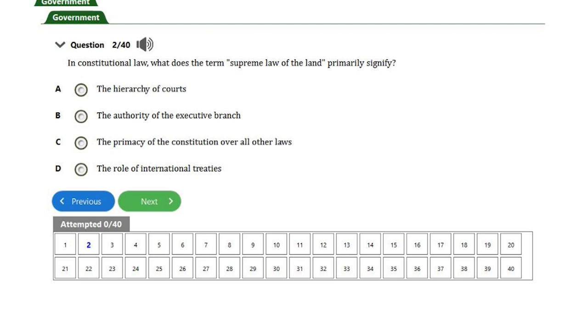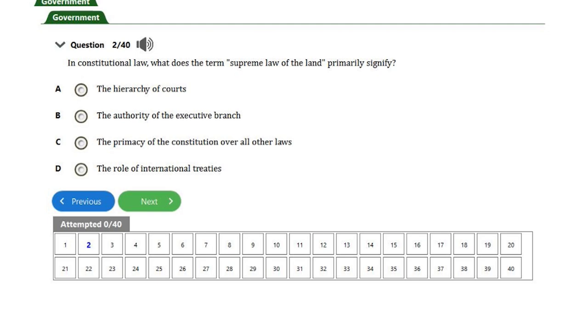When we're talking about supreme law of the land, it is believed that the Supreme Court is the highest court in the land. And since we have moved away from the Privy Council of England, of London, the Supreme Court became the highest court in the land.